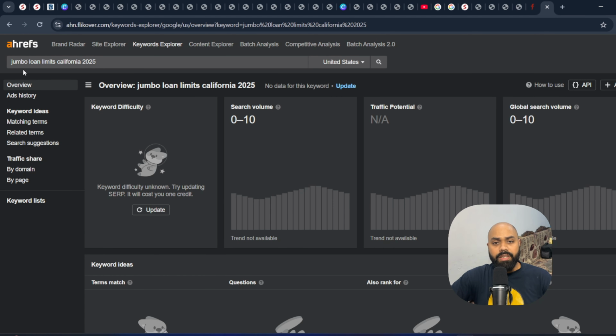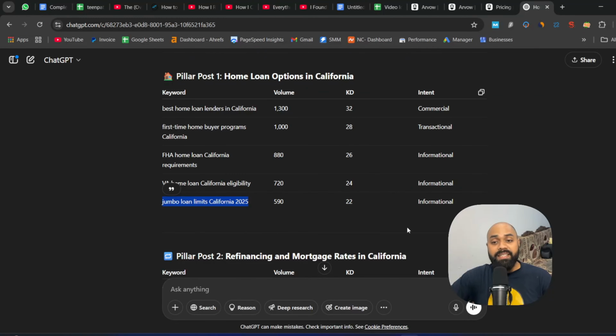So here you can see jumbo loan limits California 2025. This is having very low difficulty. Even if you see here that volume is very low, nobody is searching for it, it's a good sign. It basically means that, according to Ahrefs, it's a very low difficulty keyword. But generally, if you believe that keyword is something your audience is going to search, it's a good idea that you can write an article on this.